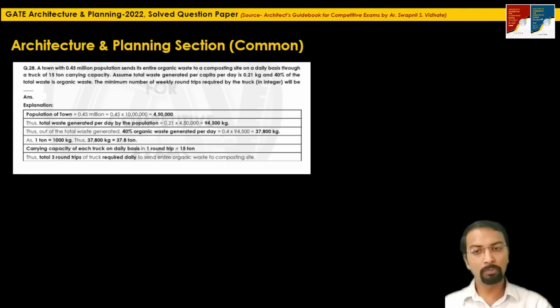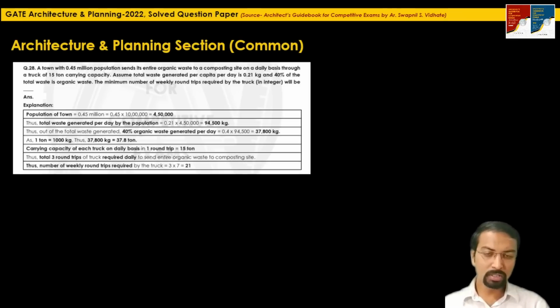This is only for one day, right? So 3 trips per day. So total how many trips will be required for one entire week? Just 3 into 7, that is 21. So 21 round truck trips will be required so that the entire organic waste can be sent to the composting site. So this is the final answer.